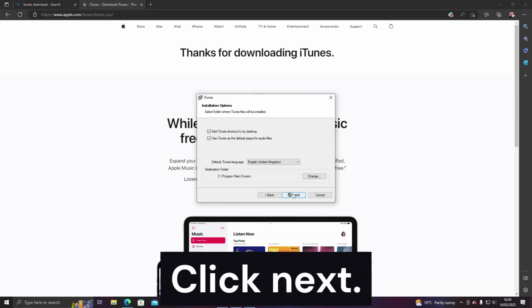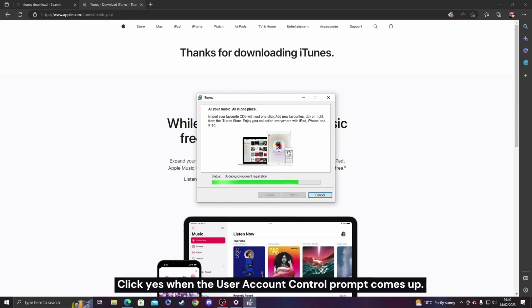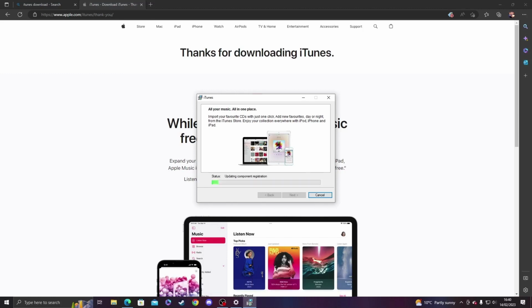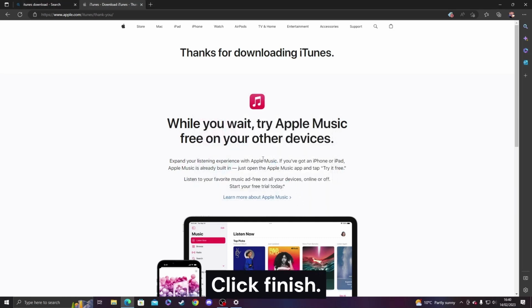Click Next. Select all the relevant boxes and click Install. Click Yes when the User Account Control prompt comes up. Click Finish.